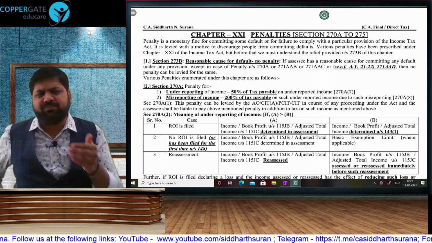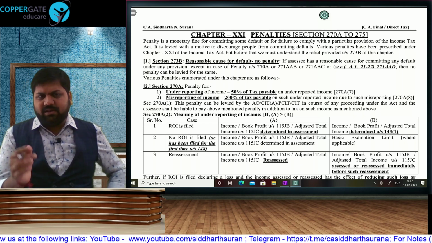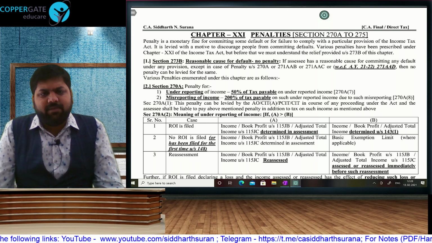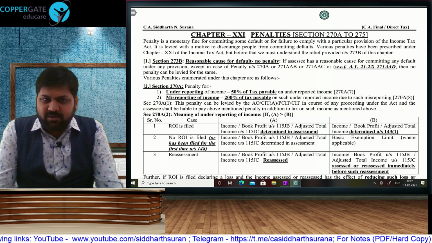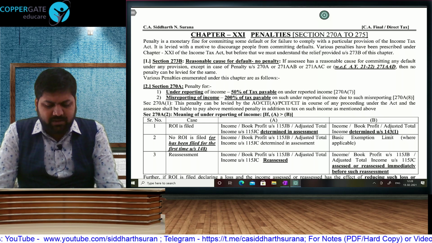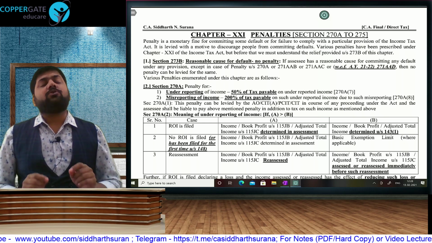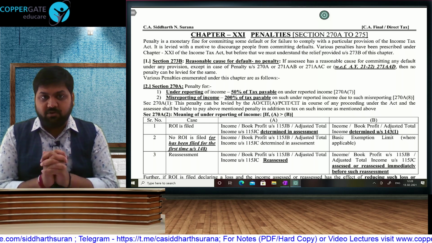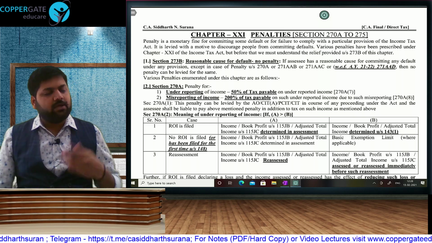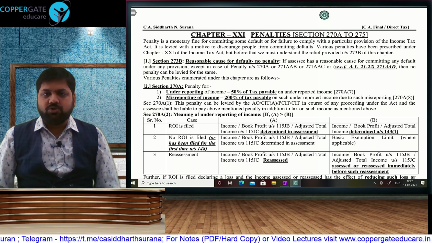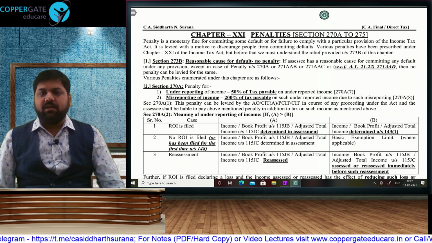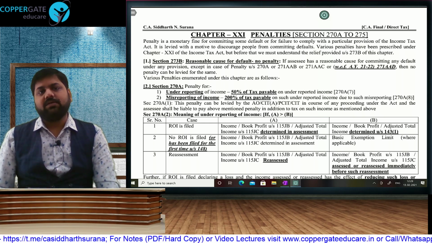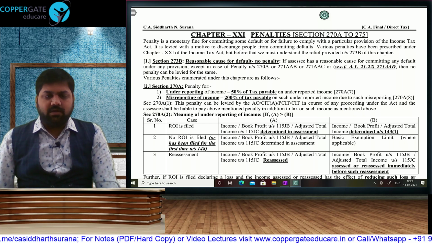There is very little to explain. You have to go through the table, but the little bit that has to be explained and that amendment that has come, let me explain that much part and we will quickly wind up our chapter Penalties. So first thing, 273B, whenever there is reasonable cause for default, if there are genuine circumstances, there will be no penalty. Obviously it is a question of fact, so you will have to prove that there was reasonable cause for default. Whenever there is reasonable cause for default, there will be no penalty.